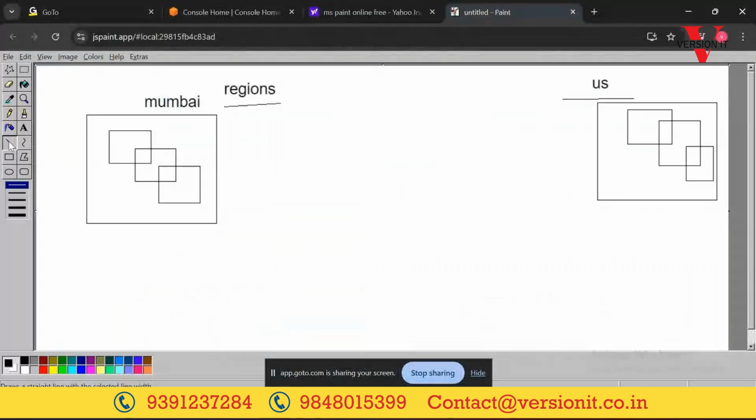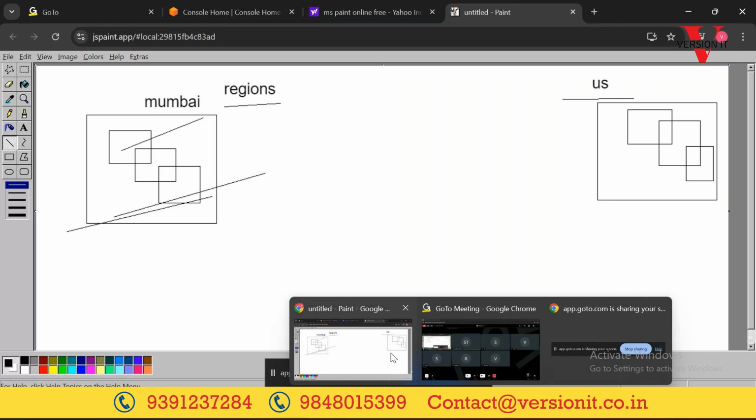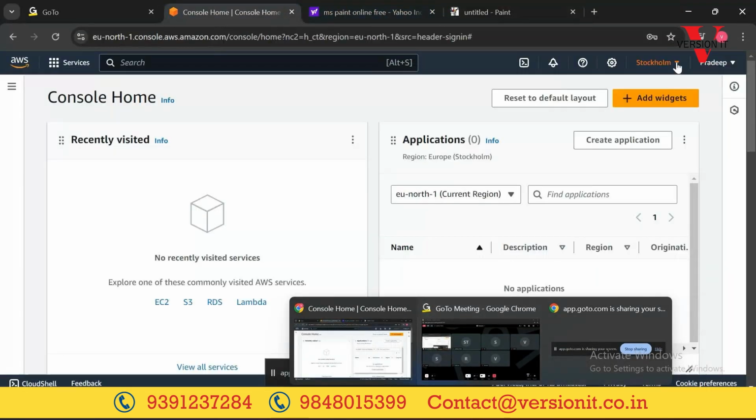If I stick to Mumbai, I'll create all my servers in Mumbai. It's not that one server I'll create in Mumbai, one in some other region, one in one more region. It's not like that. We will stick to some region. For this class I'm using your account, right? So I will stick to US East one.